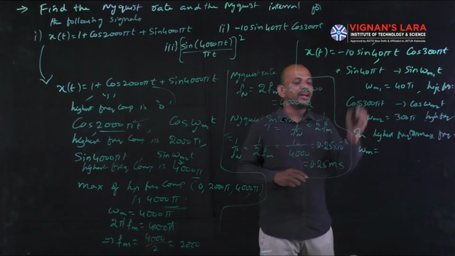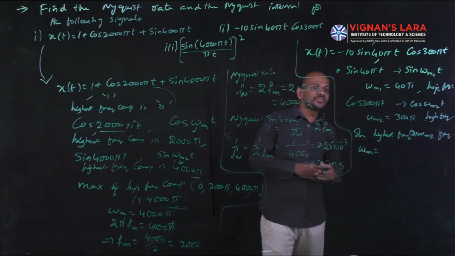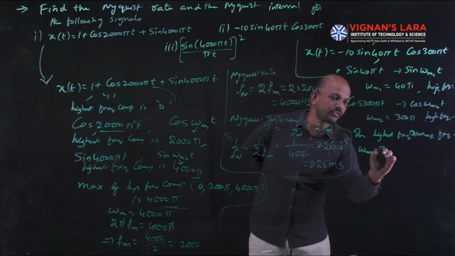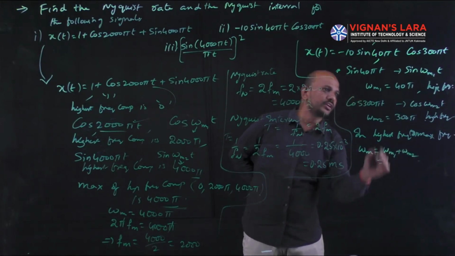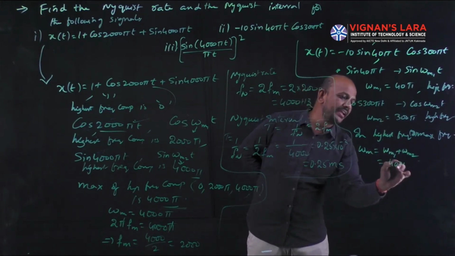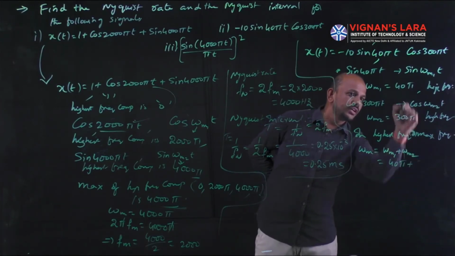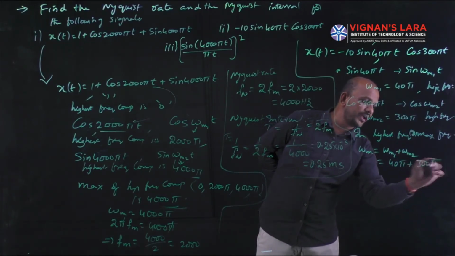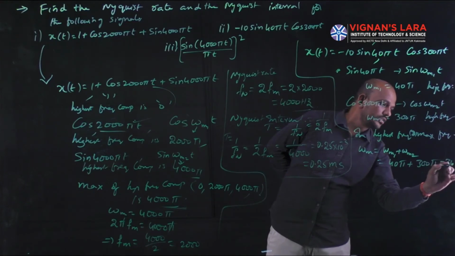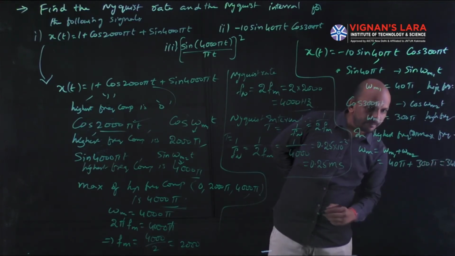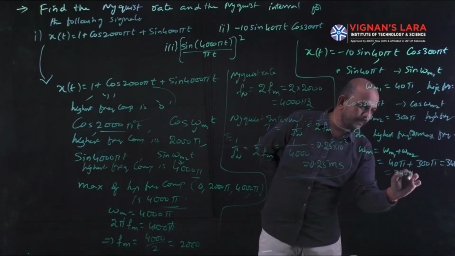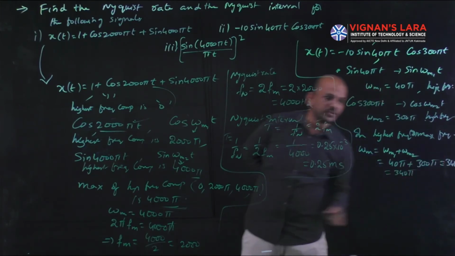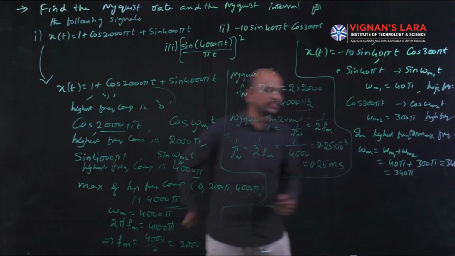For that reason I have to add the highest frequency components of the individual ones, so I have to go for omega m1 plus omega m2, that will be equal to 40 pi plus 300 pi, which is equal to 340 pi.